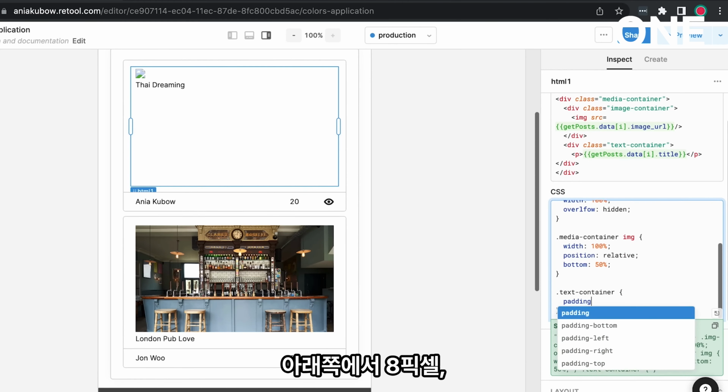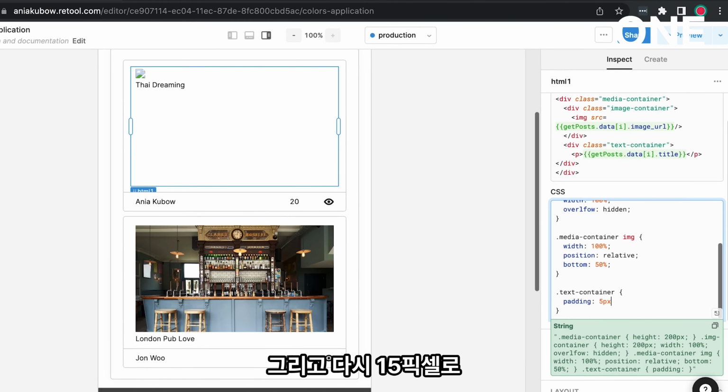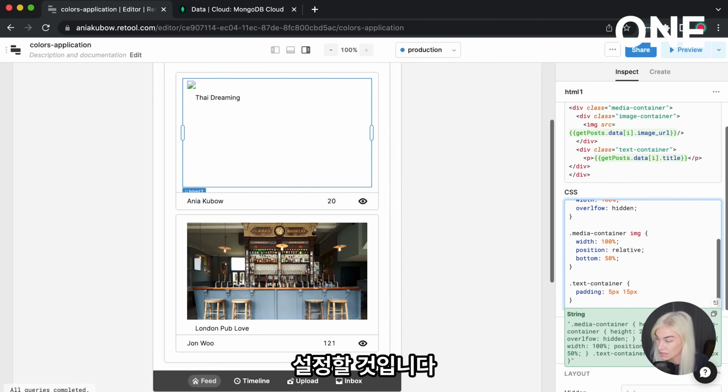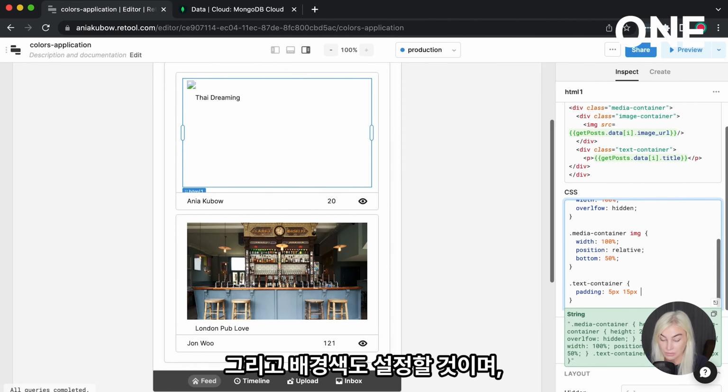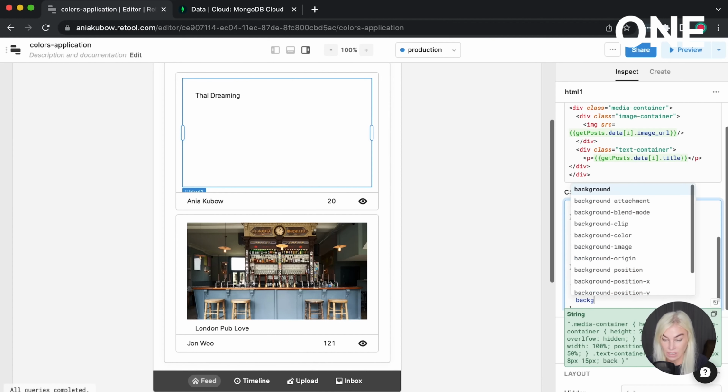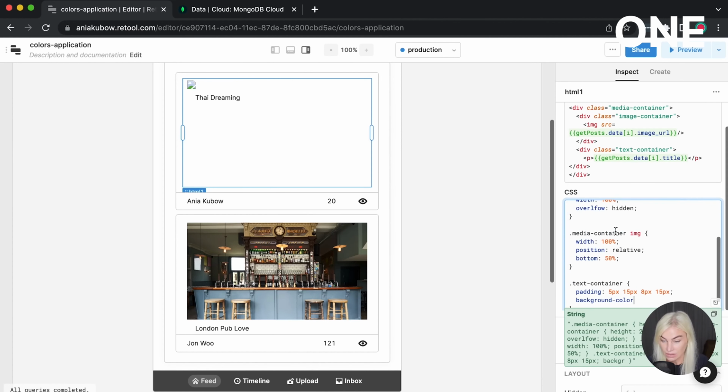And let's give it some padding. So I'm going to go with 5 pixels from the top, 15 pixels from the side, and then 8 pixels, and then also 15 pixels. Okay, and then also I'm going to give it a background color. And that background color is going to be a little bit transparent.